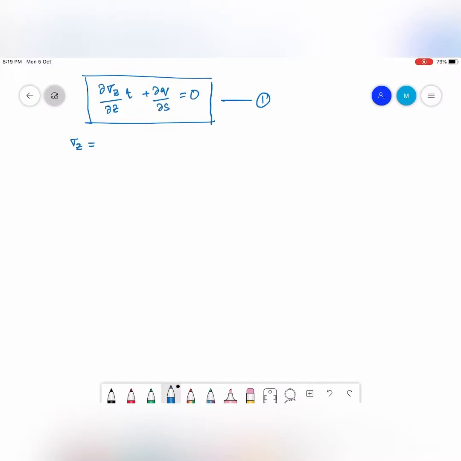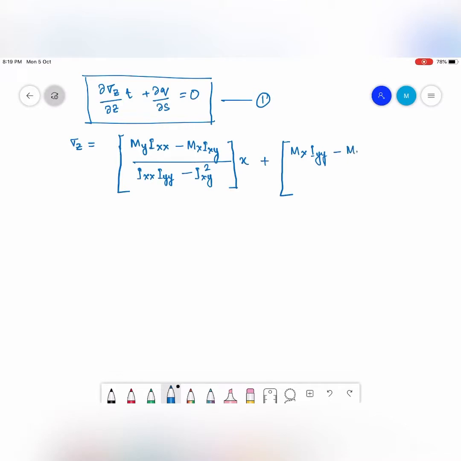So sigma z can actually be written as... okay.